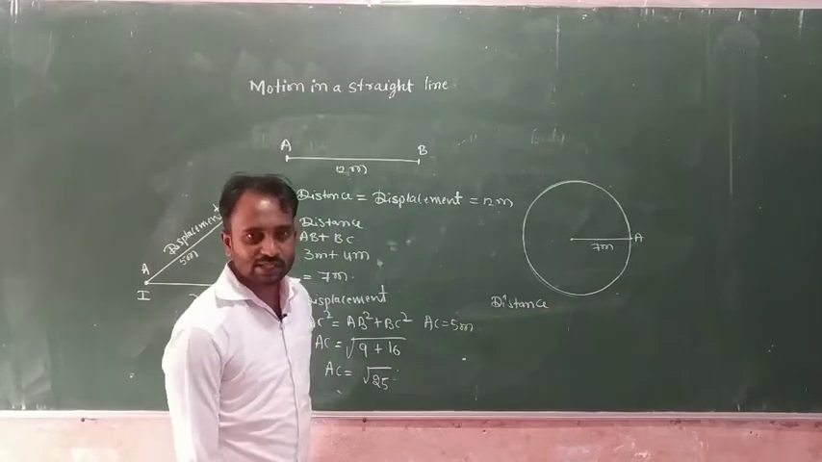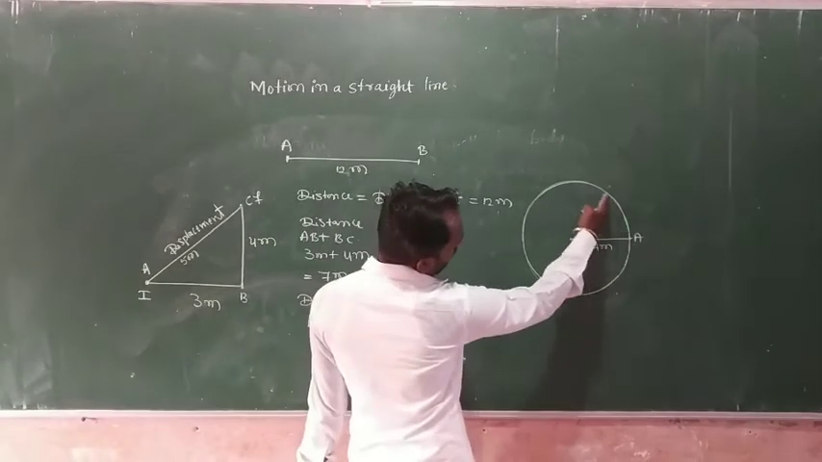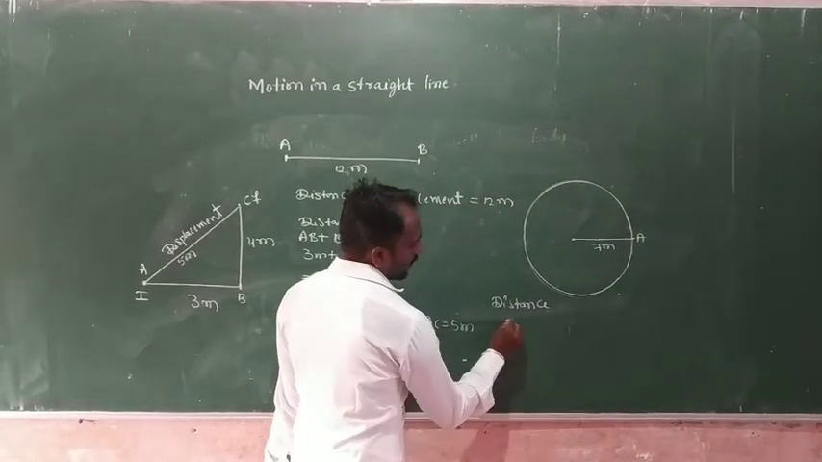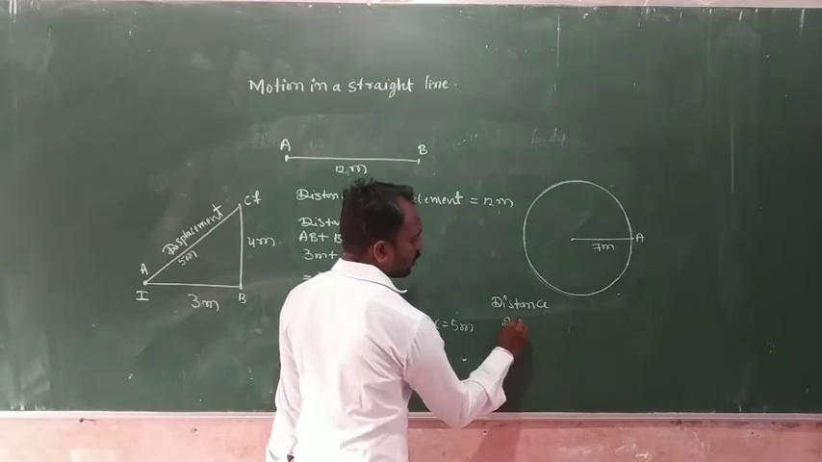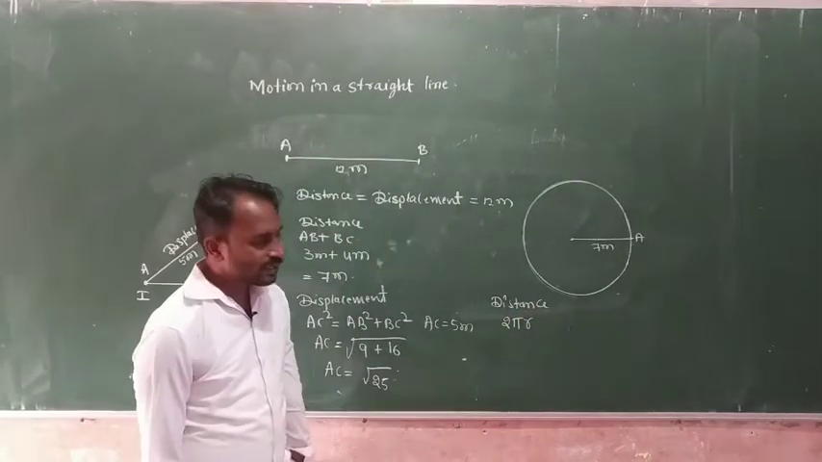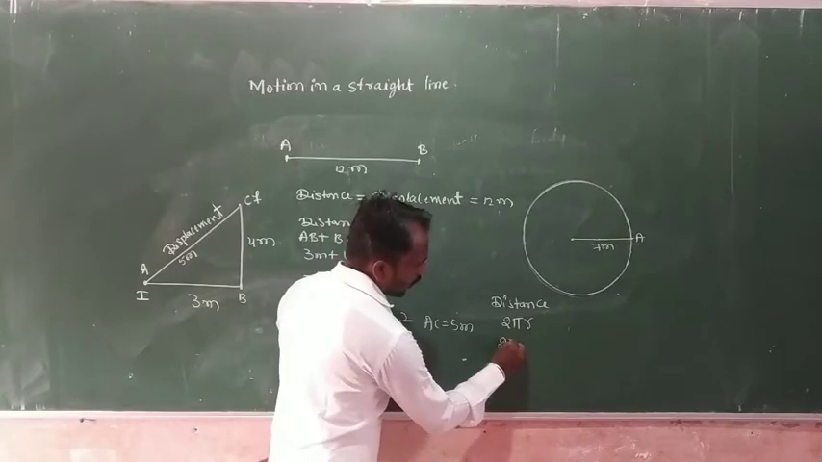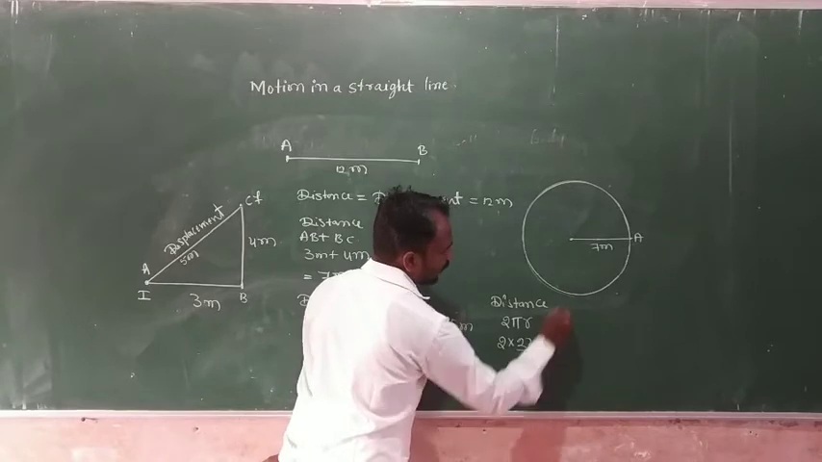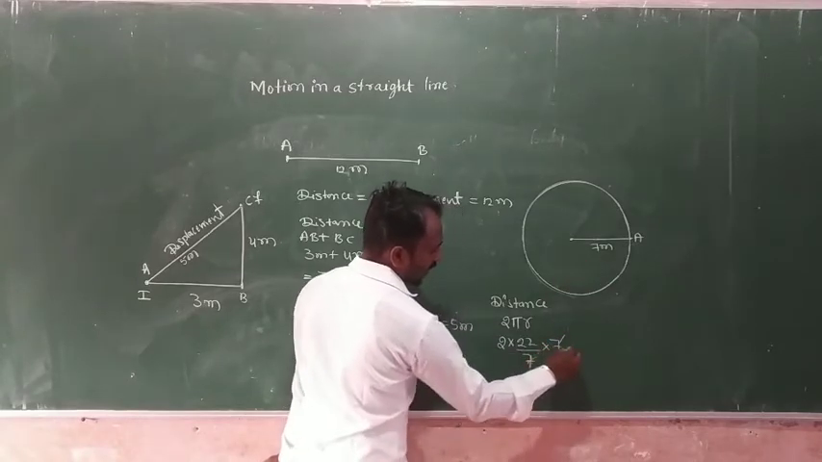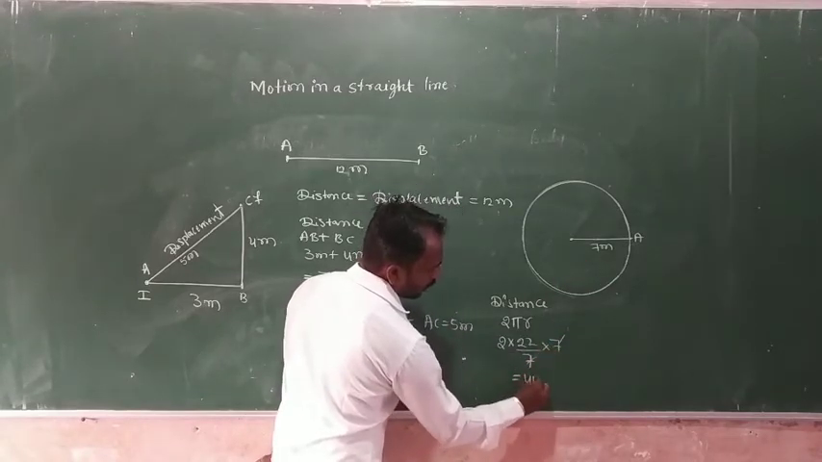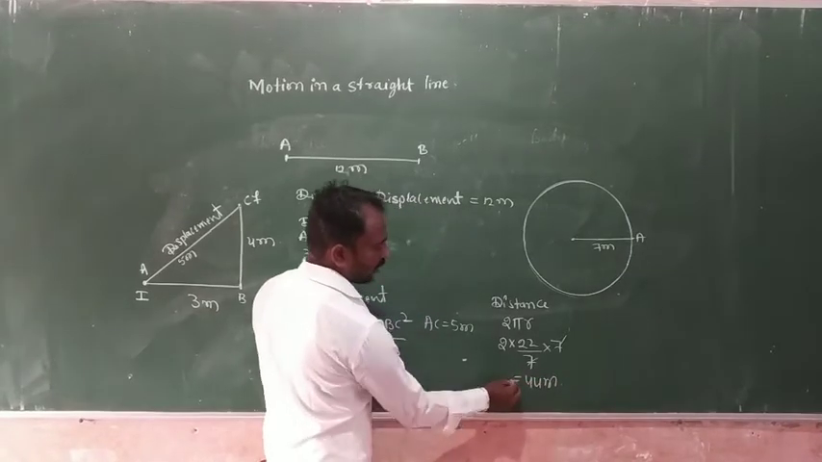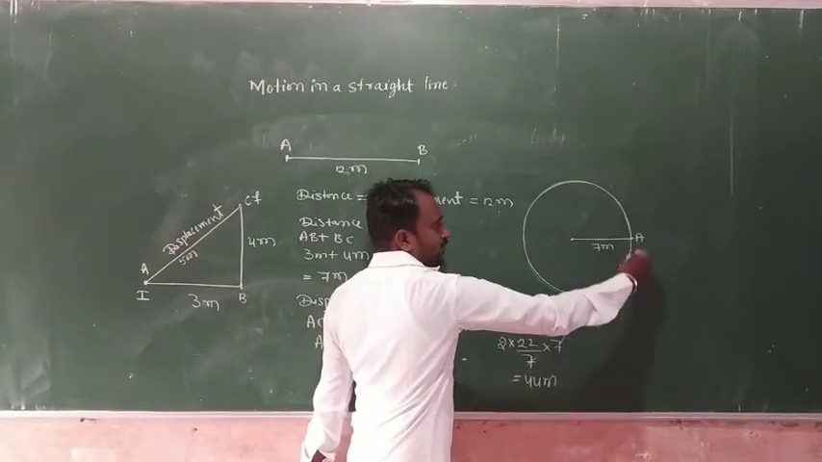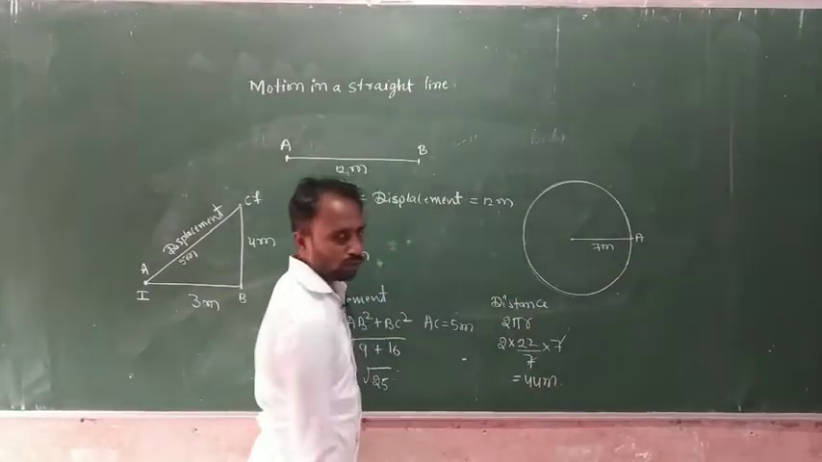Okay, so first is the distance. The total traveling path, it means the circumference of the circle. So that's why here we consider the formula 2 pi r. 2 into pi, that is 22 by 7, and the radius is 7 meter. The 7 gets cancelled, so in total we get 44 meter. So this 44 meter is the distance. It means the total traveling path is 44 meter.